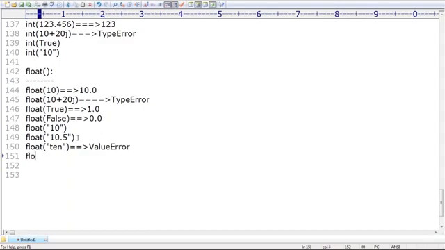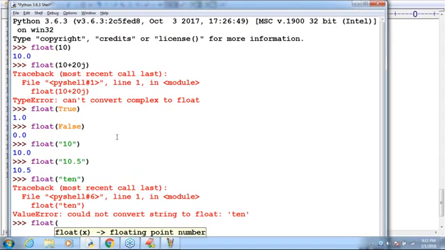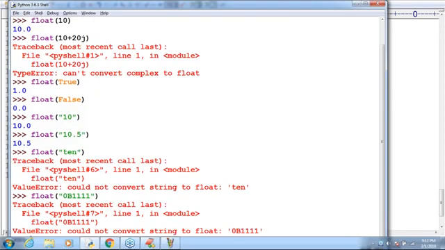Last one, sir. Can you spell out? Float of 0b1111. What is the answer by default we are going to get? Immediately we are going to get value error, because just now I covered that in int conversion only it is not possible. Then how would float work, man? Float always represents only decimal, but not binary, octal, and hexadecimal. Remember that. No such option for us. Float of 0b1111: value error, could not convert string to float.